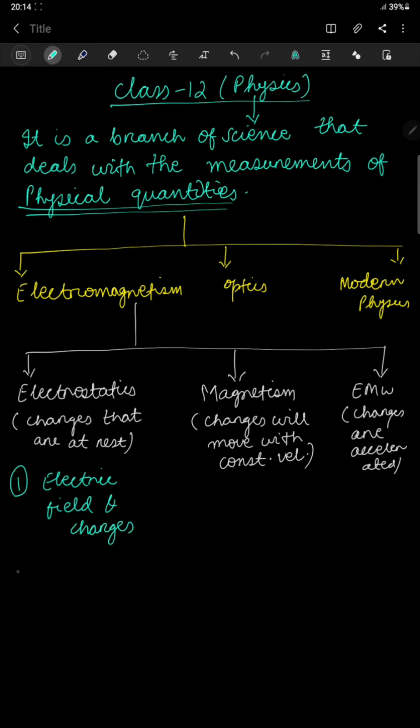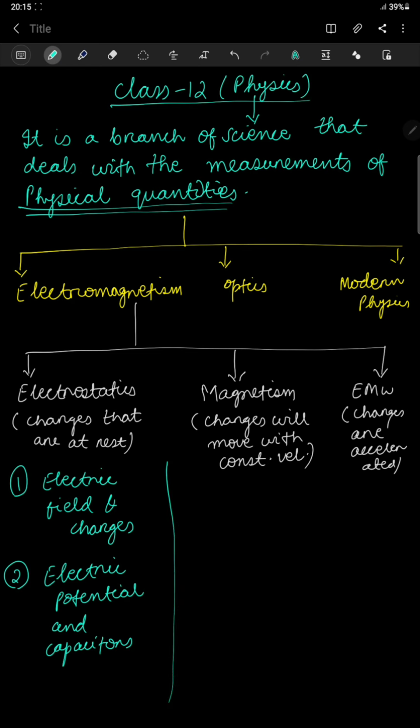Okay, the second chapter which we are going to study in electrostatics category, that will be your electric potential and capacitors. Okay, so these are the first 2 chapters which comes under electrostatics. That means here the charges will be at rest.